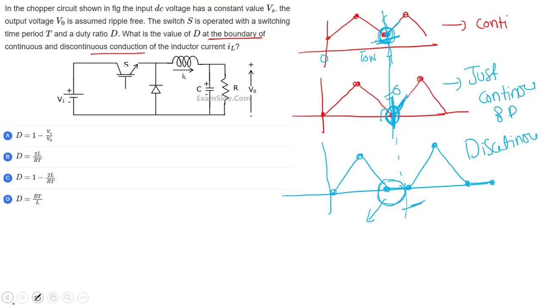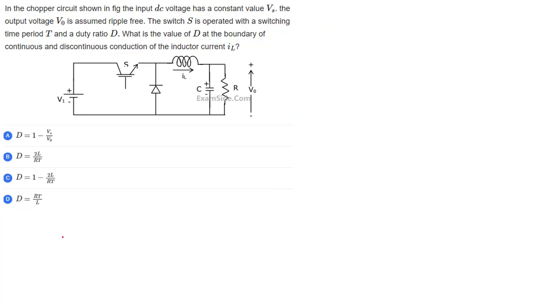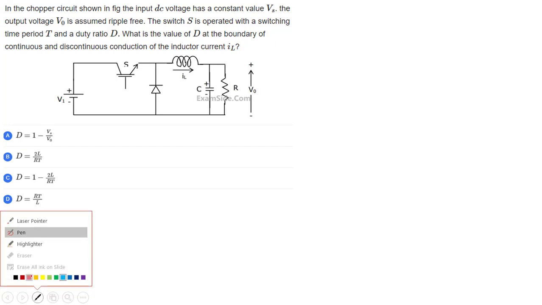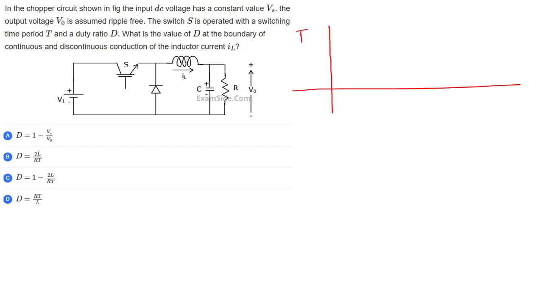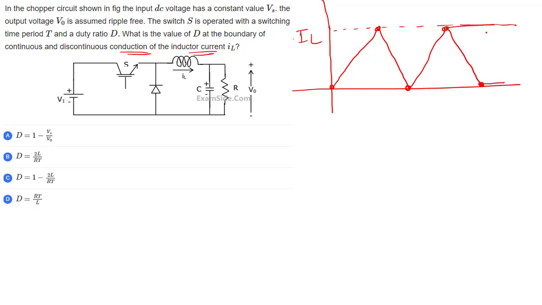And so the inductor current according to him will be like this. I am drawing the IL diagram. He told that it is the boundary of discontinuous and continuous inductor current, so I have drawn that. Now, what is delta IL? That is the maximum minus minimum. So this distance here to here is called delta IL.